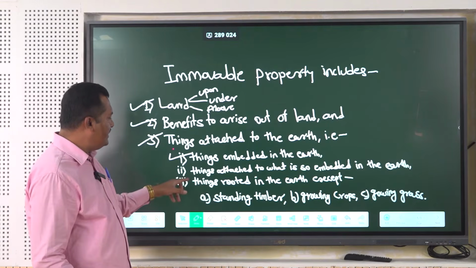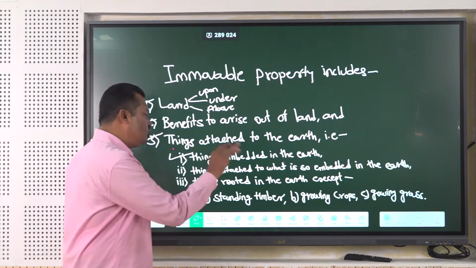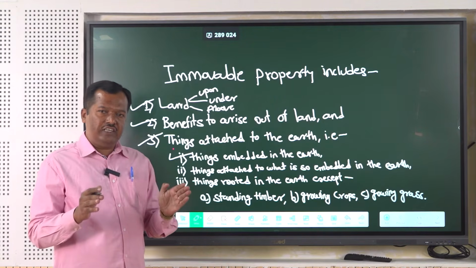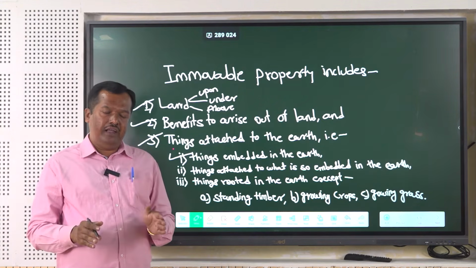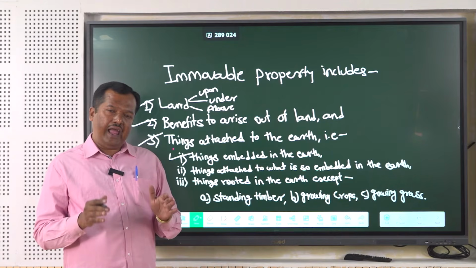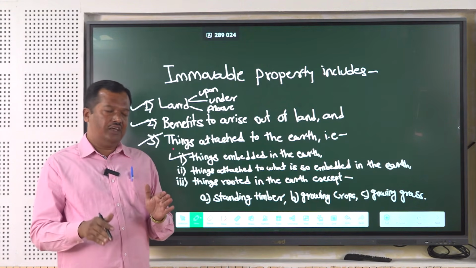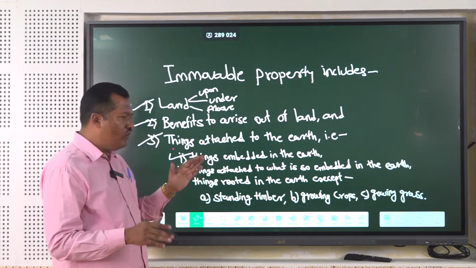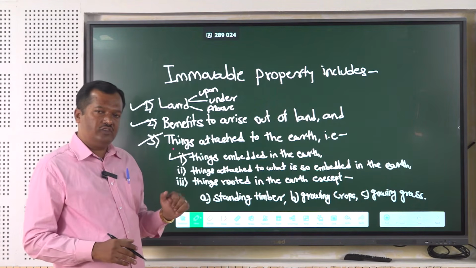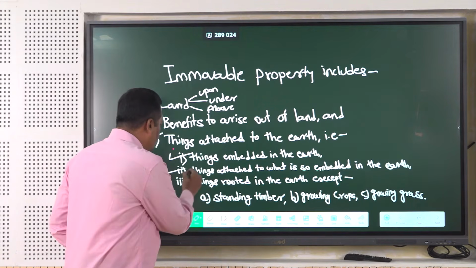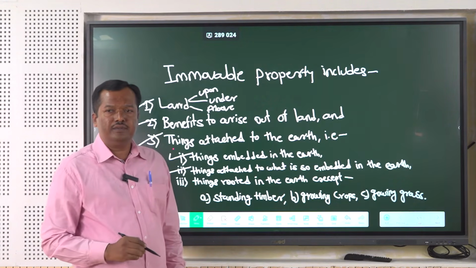Thereafter, there is another thing that is known as things attached to what is so embedded in the earth. So those things which are inserted, embedded in the earth, and those things which have been fastened or attached to the embedded things, these are known as immovable property. So what are those which have been added or attached to what is so embedded in the earth?